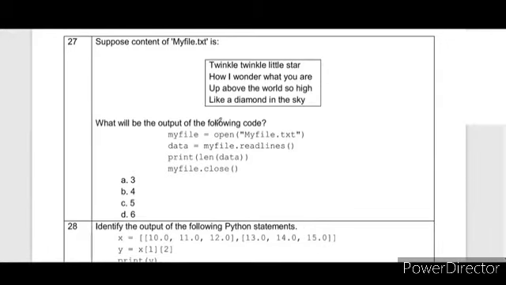Next question is from file handling. The file name is myfile.txt. There are 4 lines. myfile equal to open myfile.txt, and myfile.readlines() will read the entire lines of the file. Data will be a list of strings, and the length of data will be the total number of lines, 4, so it will print 4. The len function gives the length of any iterable data type, so this data consists of 4 strings, that's why the length of data will be 4.